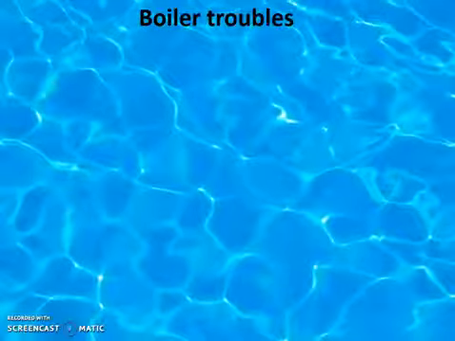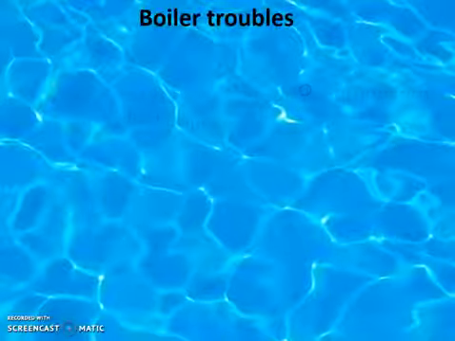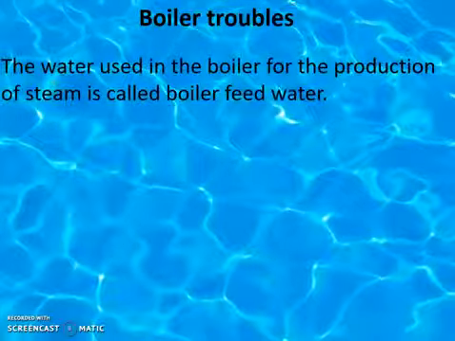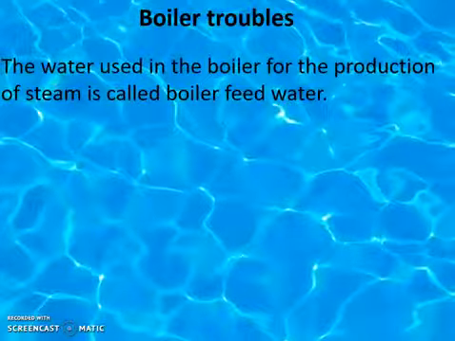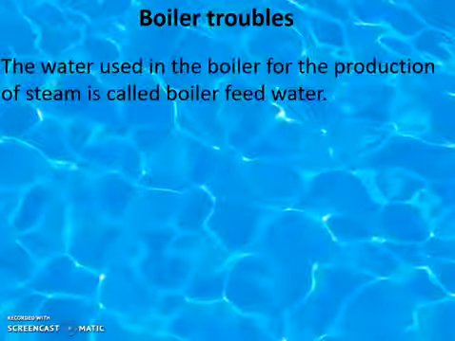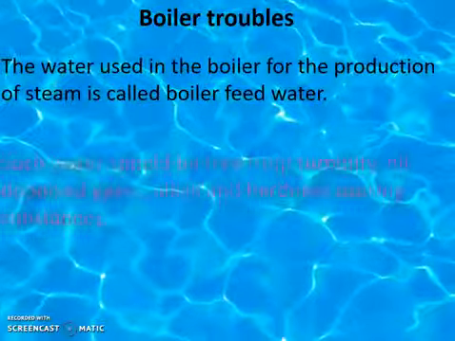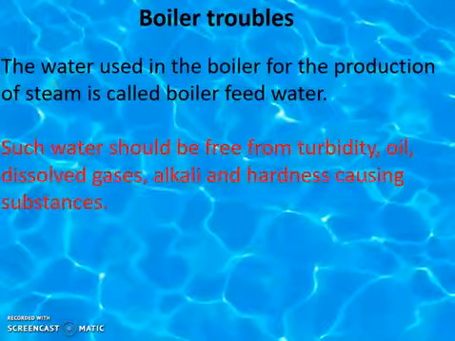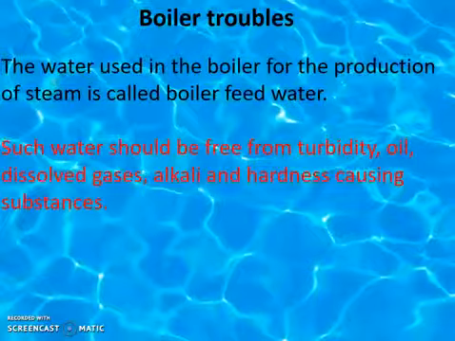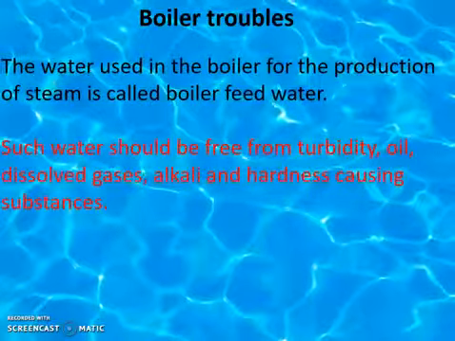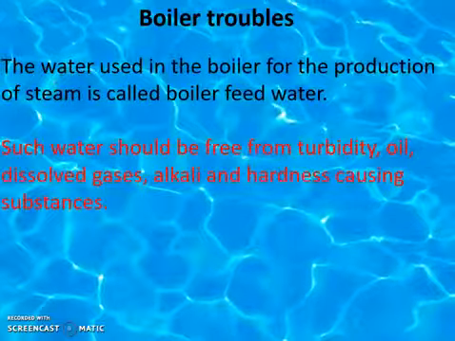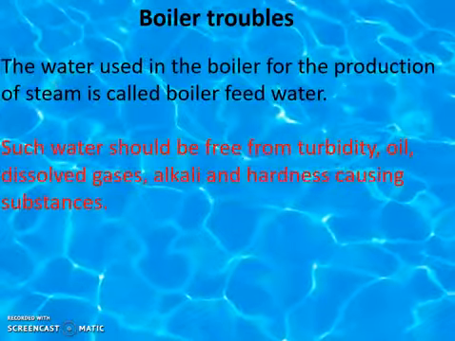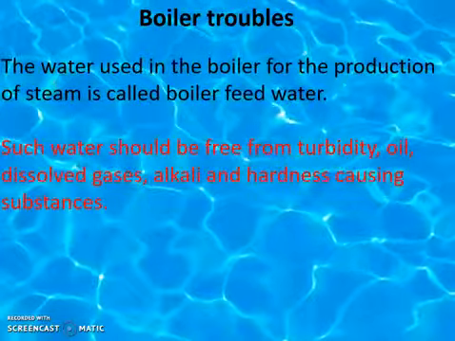Actually, the boiler is used in generating power in industries. During generation of power, the water used in the boiler for steam generation is called boiler feed water. Such water should be free from turbidity, oil, dissolved gases, alkali and hardness causing substances. Boiler troubles may be caused by such hardness causing substances. That's why the boiler feed water should be free from such impurities.